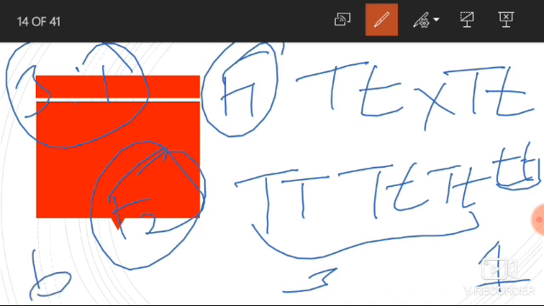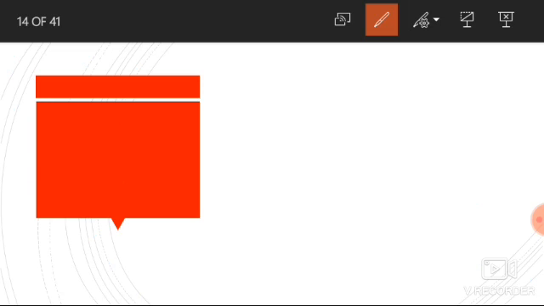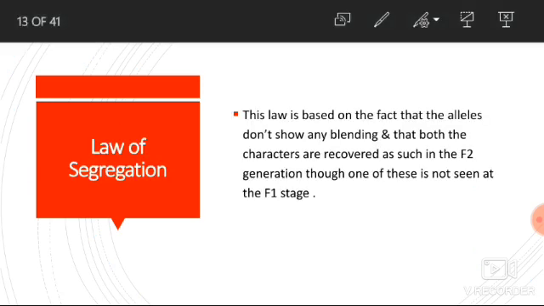That means both the characters, tallness and dwarfness, are recovered in the F2 generation because of law of segregation. This is the definition and explanation of law of segregation, that the F1 generation consists of only one of the parent characters and the F2 generation will contain both the characters of the parents. This is all about laws of inheritance.